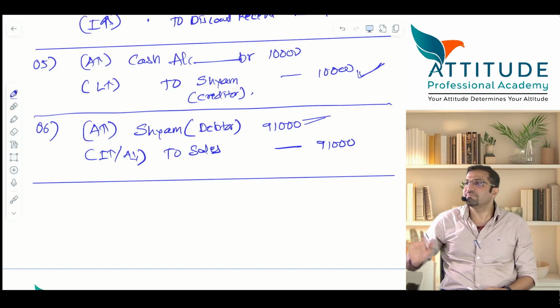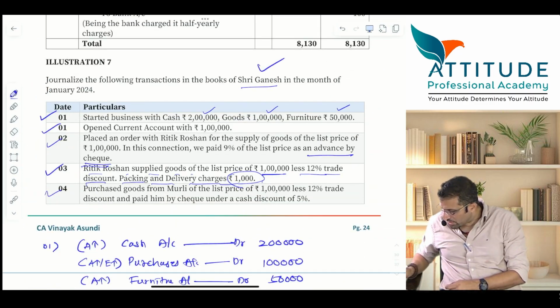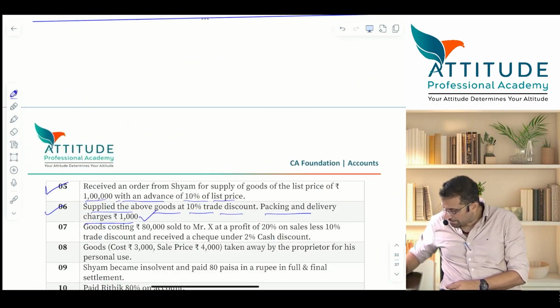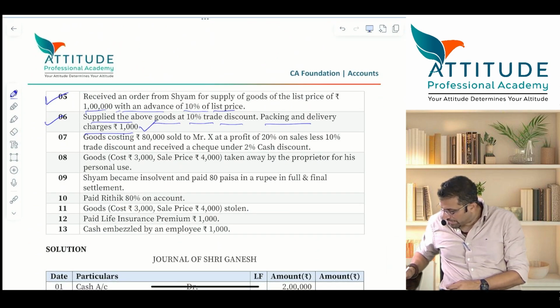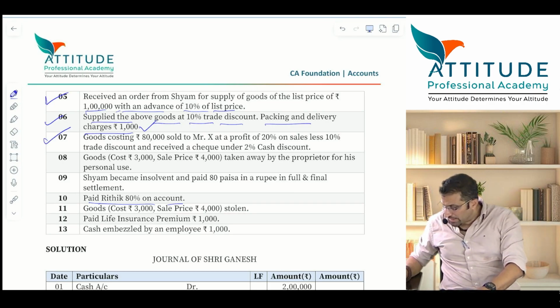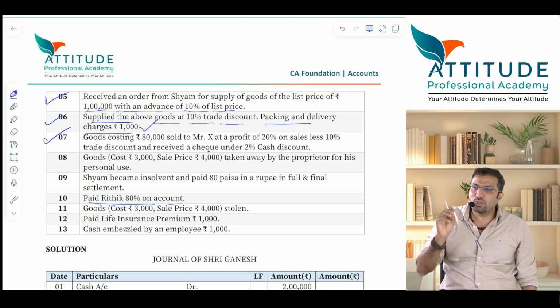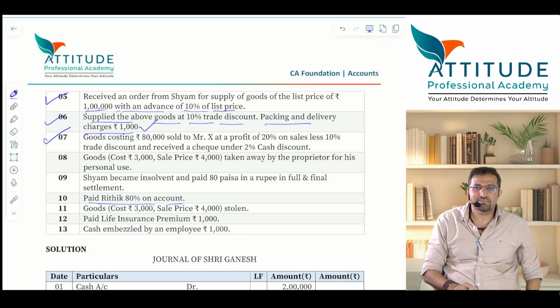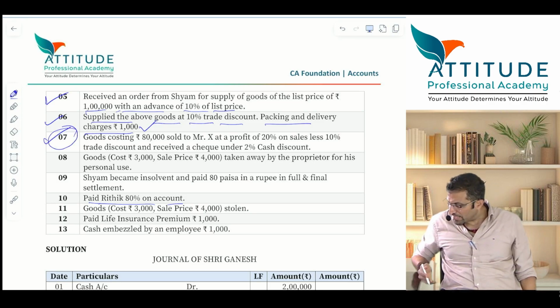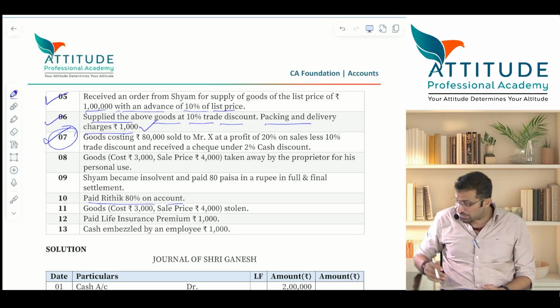This later on will come, because later on they have given the transactions. Paid to Ritik Roshan, see, Ritik Roshan supplied, that is done, it is here. Sham became insolvent, that is also there. Paid Ritik Roshan 80% on account, that is also there. So later on that will come, but right now those transactions have not come. The next one is very, very interesting, and here I am going to take around 15 minutes to explain this. Sir, what are you saying? Simple 7th transaction is such a simple transaction. You are going to take how many minutes? 15 minutes? Yes, my dear friends.